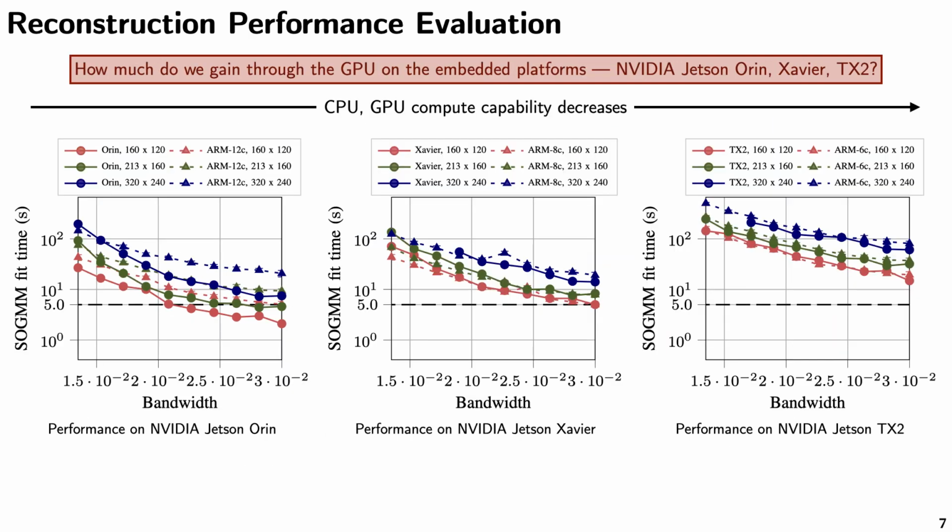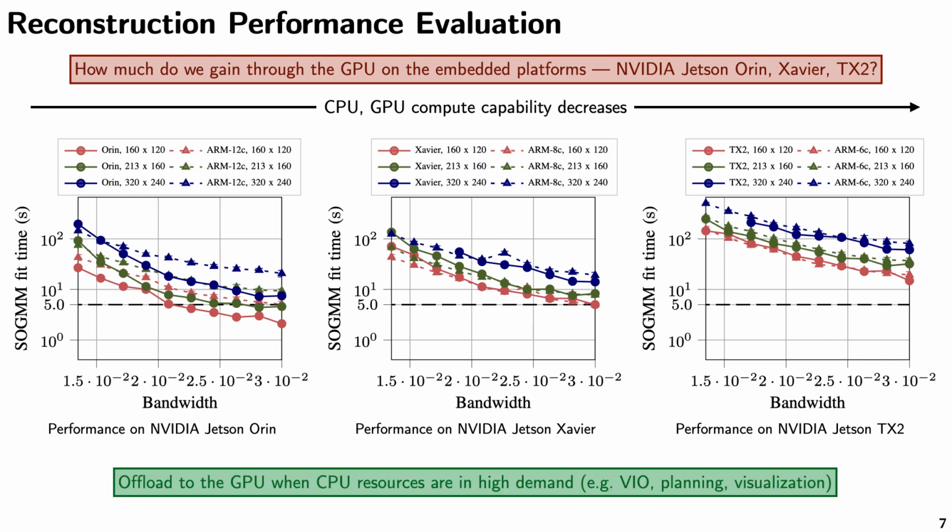How much do we gain from the GPU on the embedded platforms? The gains actually decrease as we go from Orin to TX2. So the key takeaway here is to offload to the GPU only when CPU resources are in high demand, such as due to VIO, planning, or visualization.